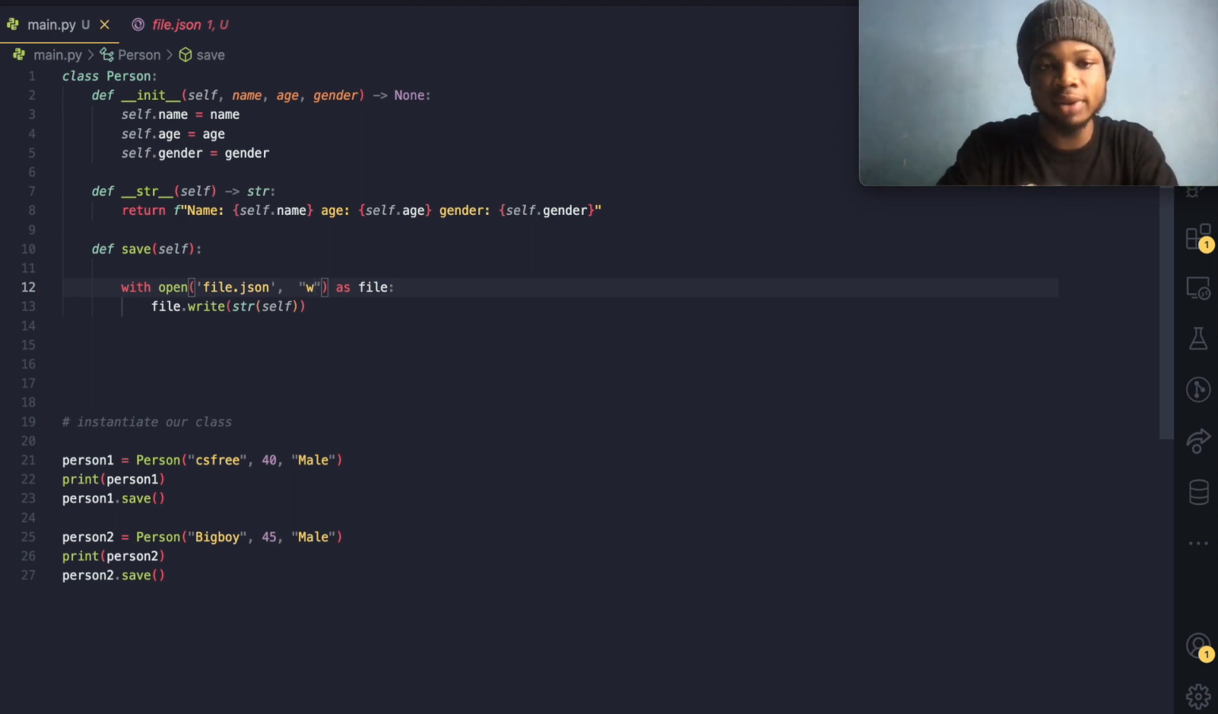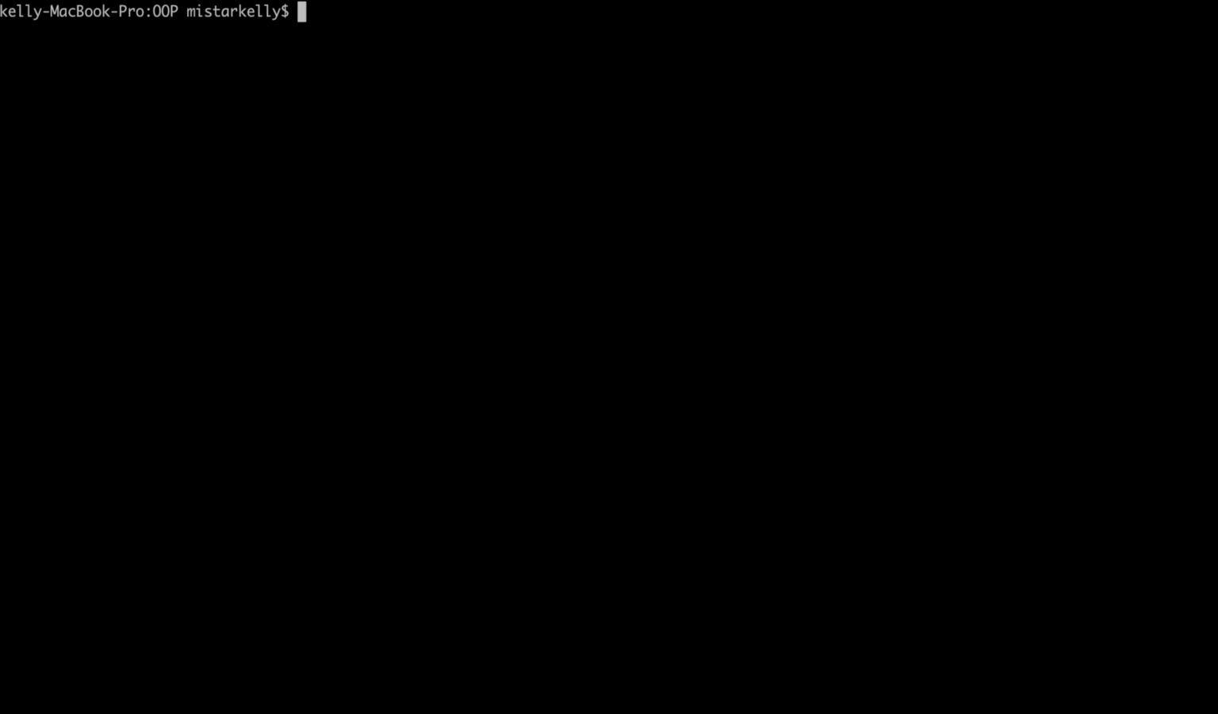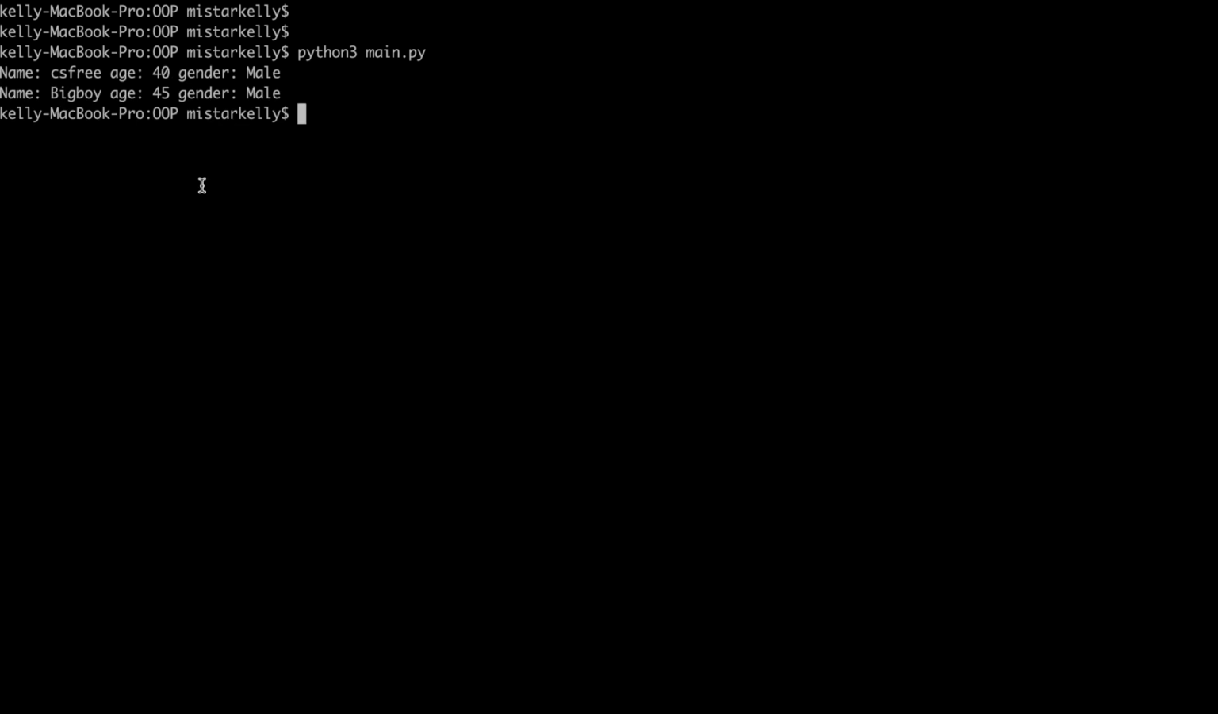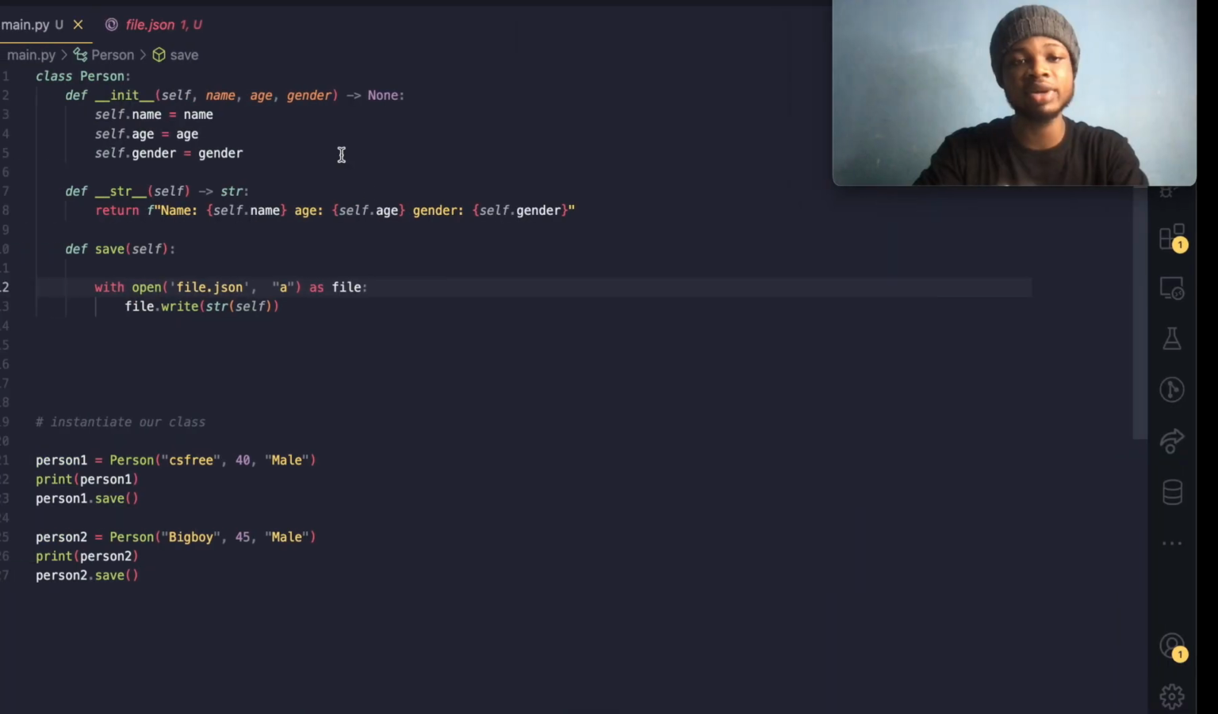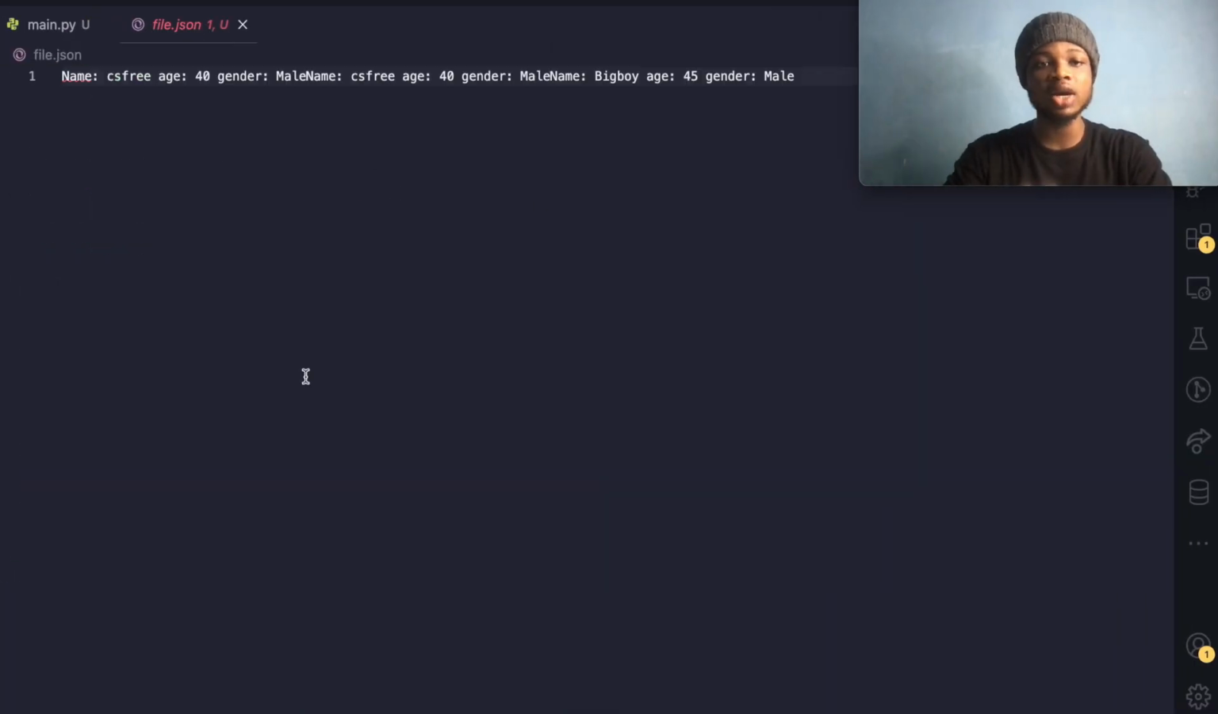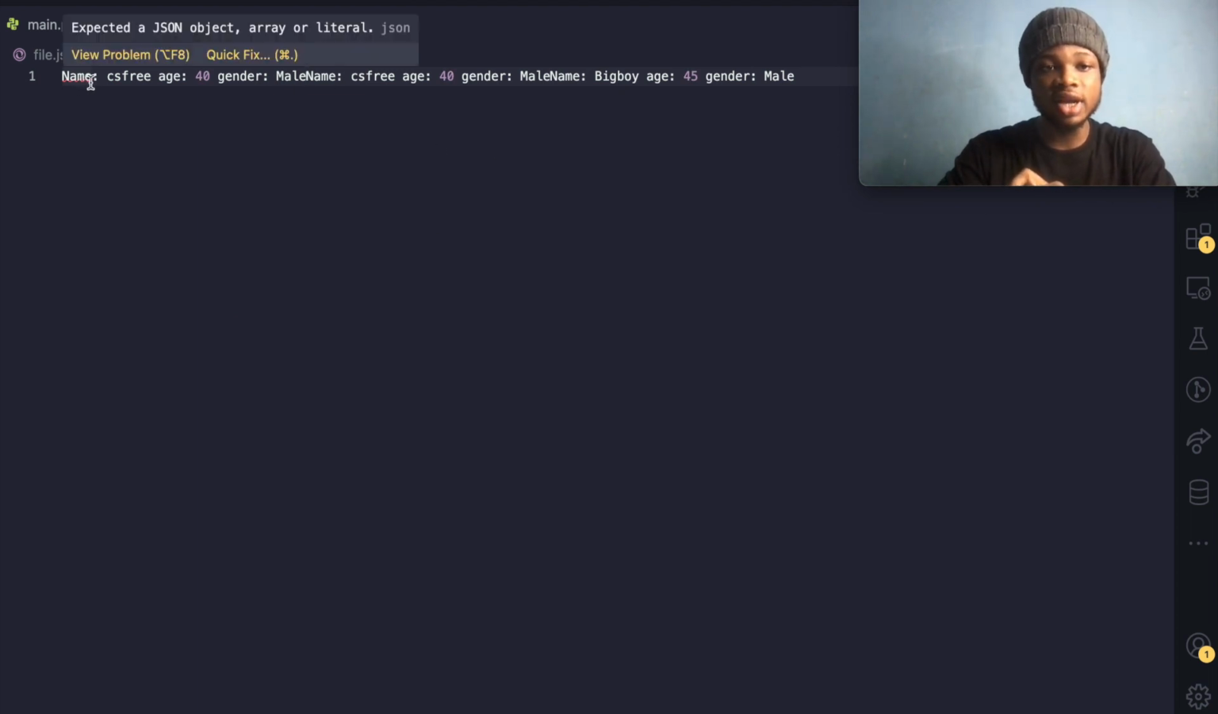We could say W plus, right? Sorry, we have to do A. Yeah, that's A, so append. So just append and don't overwrite, right? So we come over here and run our code again. Yes, we have 2 entries over here, big boy and CS3. And we should have an entry of name, so we have gender male, and another name.